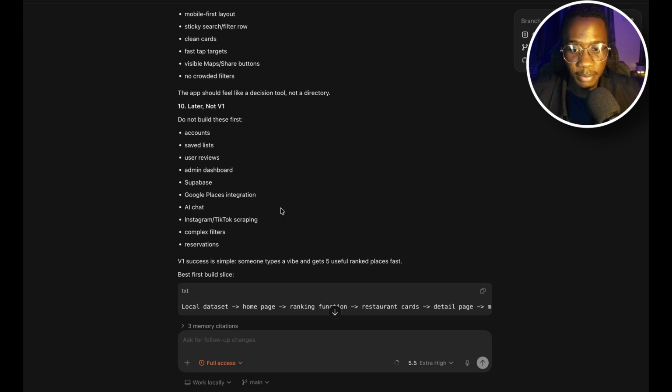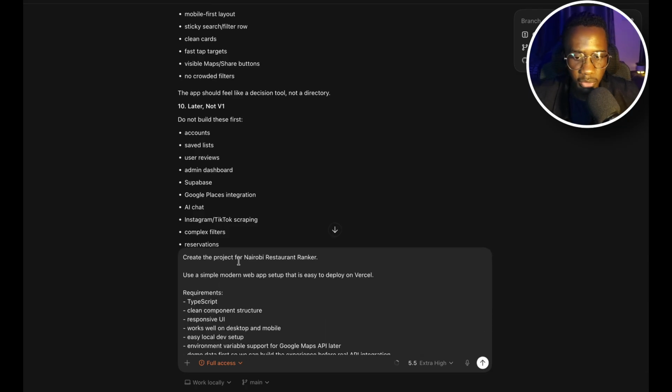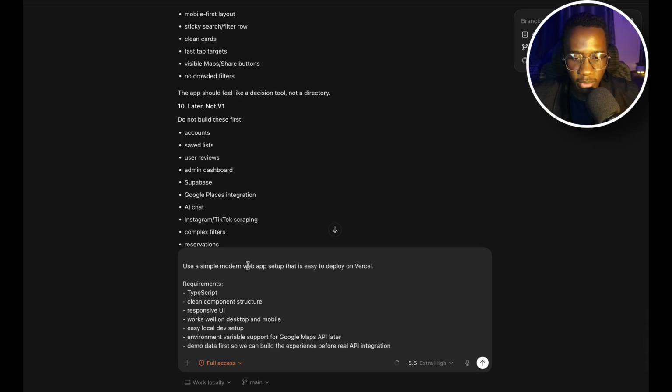After this, the next important thing to do is create the project. We're going to be using GitHub for our repository, and what I'll do is just paste a prompt that's going to give it the instructions we need. So we create the project for Nairobi Restaurant Ranker. Use a simple modern web app setup. Normally I use Next.js for this. I deploy it to Vercel and I use Supabase for any records that I need to store.